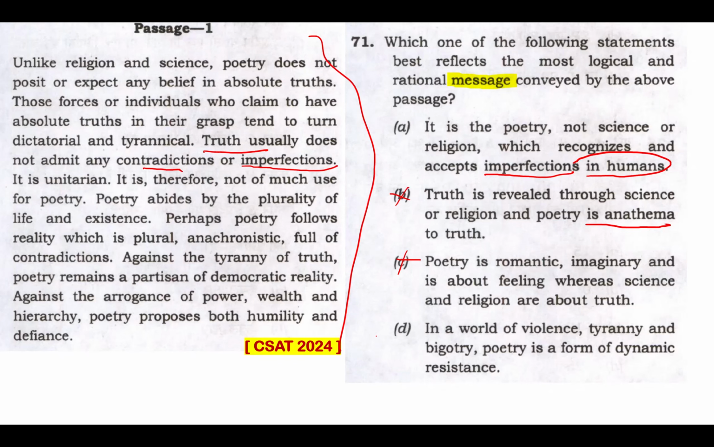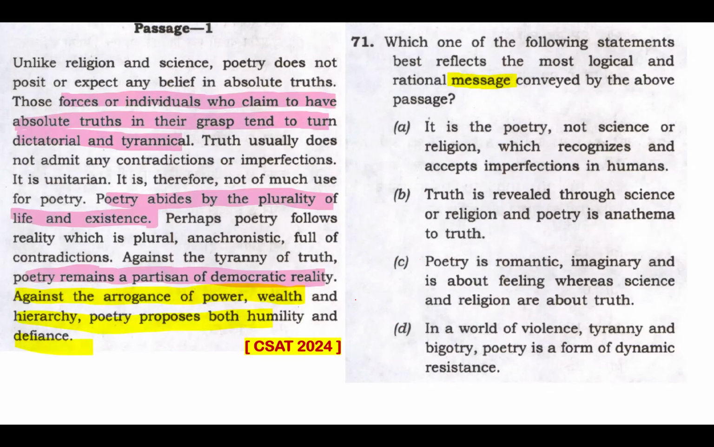Option D: in a world of violence, tyranny, and bigotry, poetry is a form of dynamic resistance. Now, comparing A and D, I've got every possible reason to believe that D is my better answer. Why? Because look at the essence of this passage. Those forces or individuals who claim to have absolute truths in their grasp tend to turn dictatorial and tyrannical. Poetry abides by the plurality of life and existence, so therein poetry comes to help. And against the tyranny of truth, poetry remains a partisan of democratic reality.